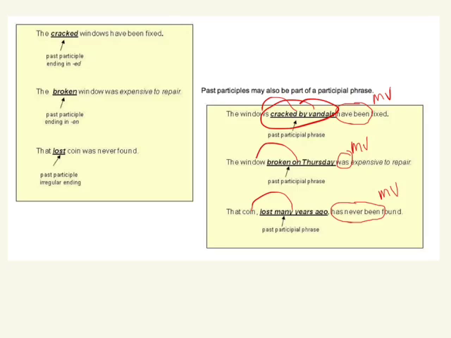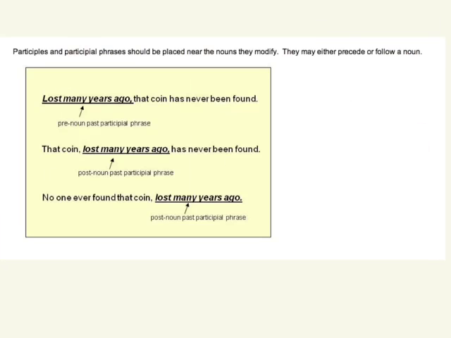Now there is another trick to participles. They should always be placed near the nouns they modify. Because adjectives modify nouns, that noun has to be really, really close to it. So let's look at these. This first example here, all right, it's a pre-noun, meaning a before the noun participle phrase. Lost many years ago, that coin has never been found.